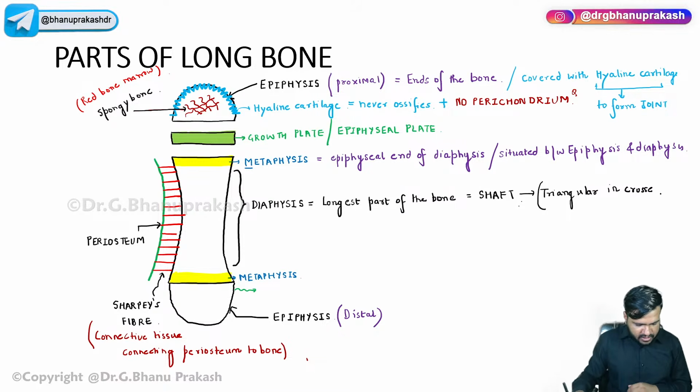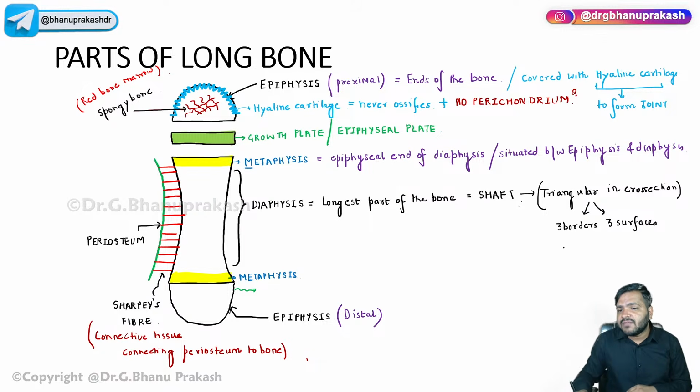Most of the long bones, the shaft is triangular in cross section. When I say triangular in cross section, it means it has three borders and three surfaces, right?